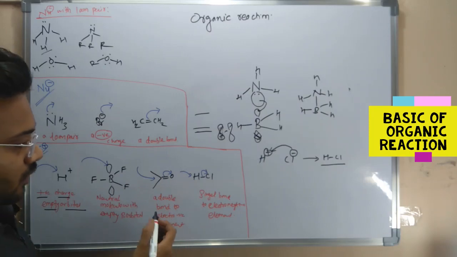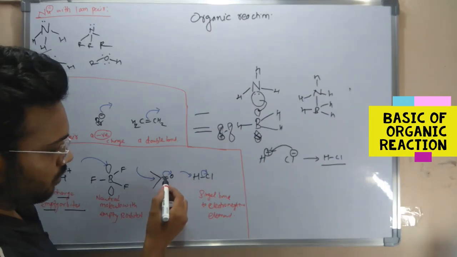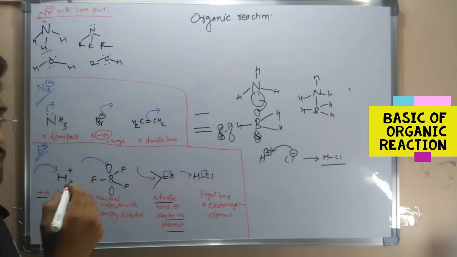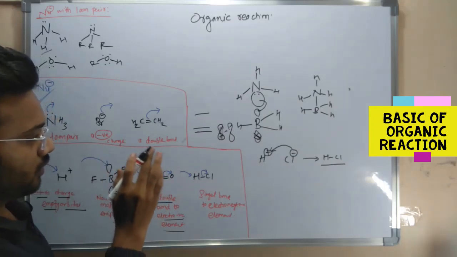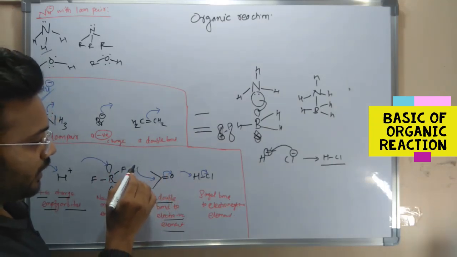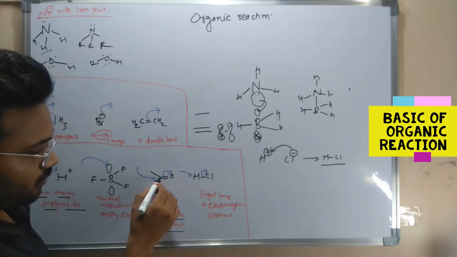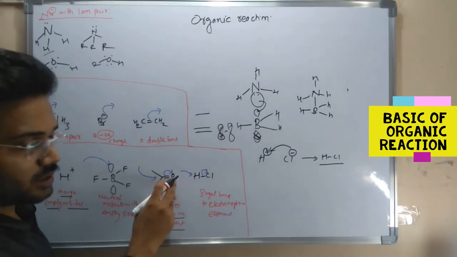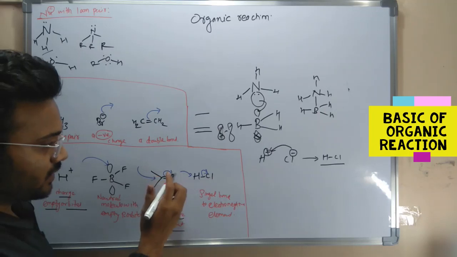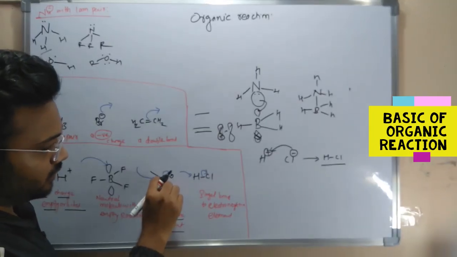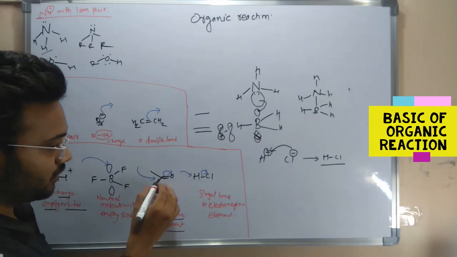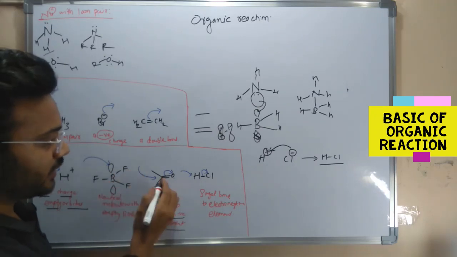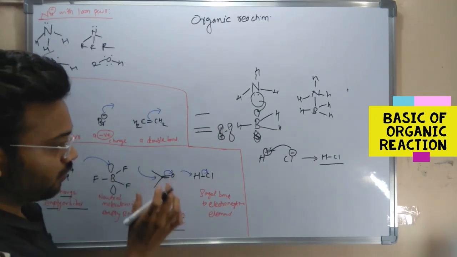And the second one is a molecule having a double bond and an electronegative element. This is the electronegative element, oxygen. The nucleophile attacks on this carbon. This carbon is very electron deficient because of this oxygen. Why is it more electron deficient? Because oxygen is an electronegative atom, and it pulls the electronic charge toward itself. That's why this carbon becomes more electron deficient, and the reaction happens very easily. The nucleophile easily attacks this electron deficient species, and the reaction happens.